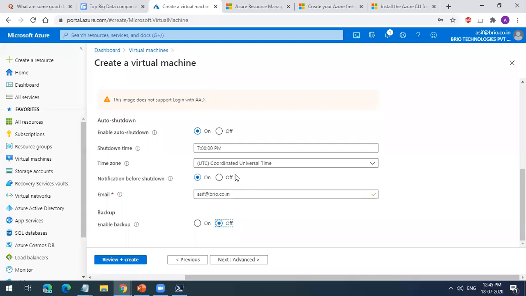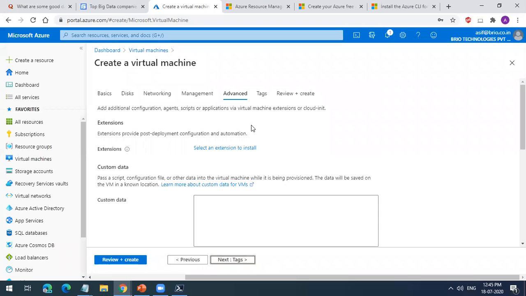Okay. So is it possible to start the machine with the CLI if we enable this auto shutdown kind of thing in order to save? Yeah, yes, you can do that with the serial console. You can do that, but it is better you do it with the Azure portal only. It is very easy. Okay.